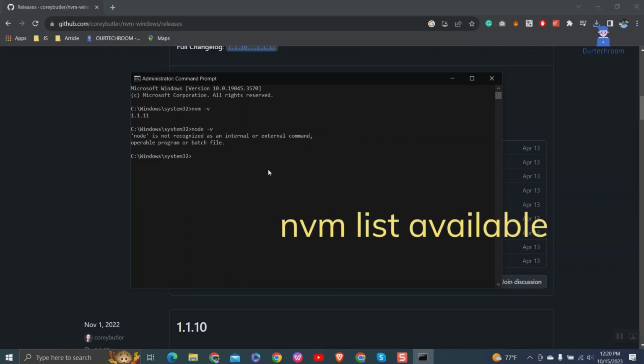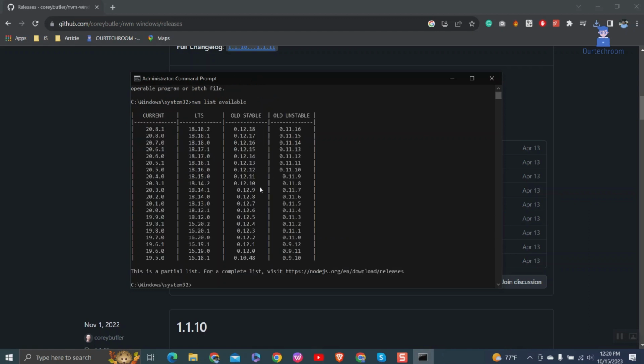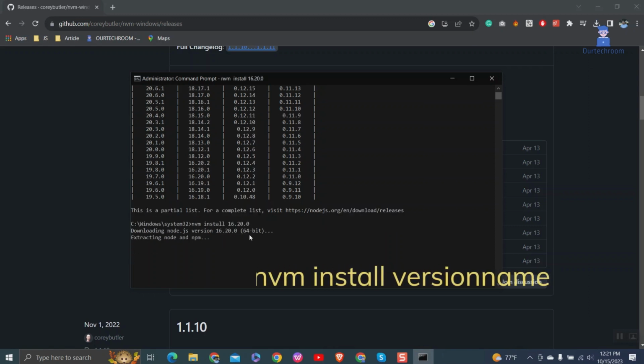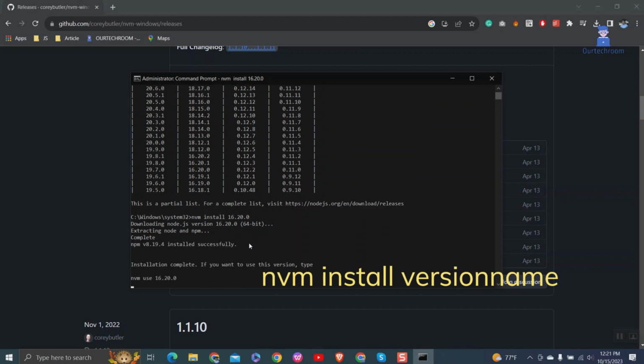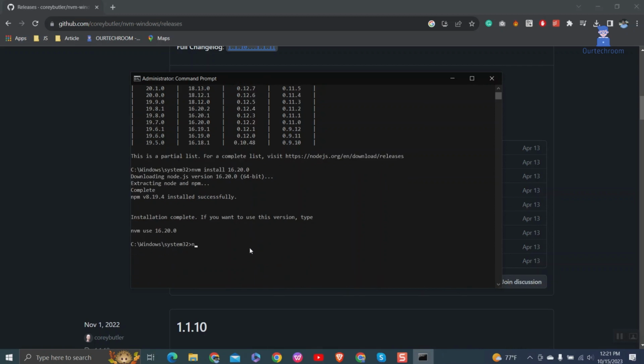First of all, check all available Node versions. Now let's install them. For now, I will install the 16.20.0 version with the nvm install command followed by the version name. It is downloading and installing that particular version. Type nvm list to get the installed Node versions.